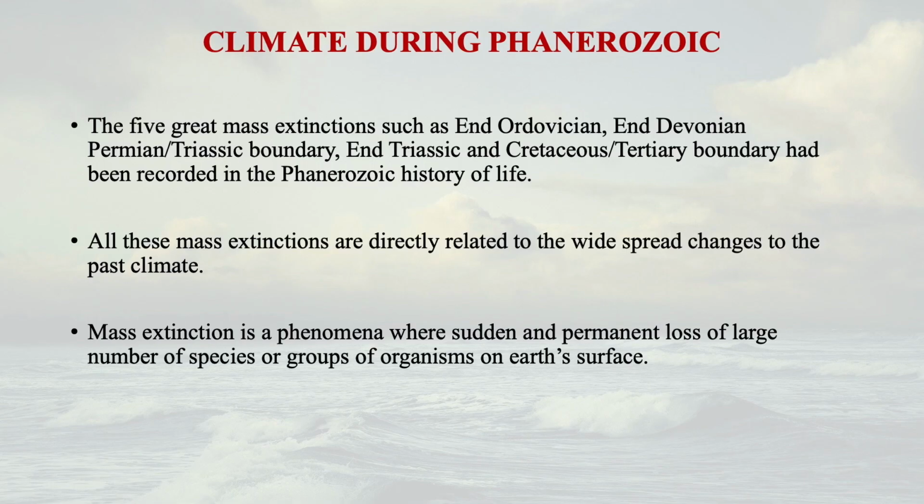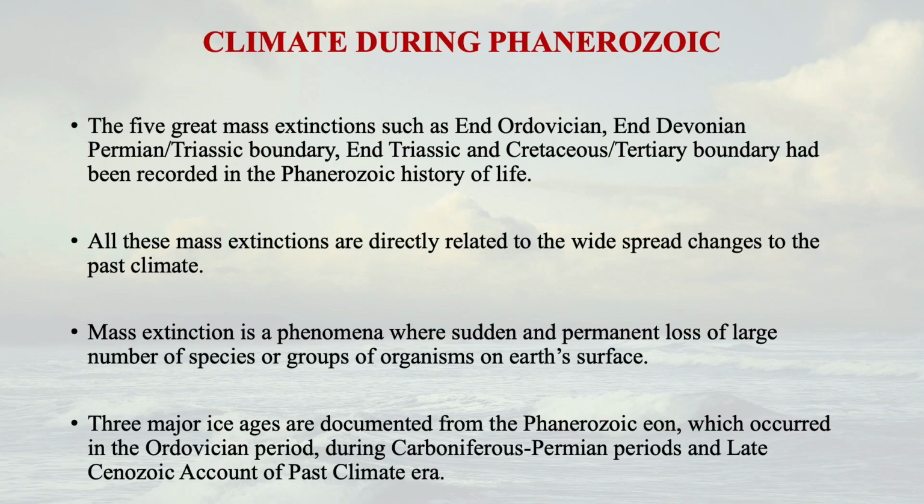Mass extinction is a phenomenon where a sudden and permanent loss of a large number of species and organisms takes place on the Earth's surface. A large number of species, even taxonomic families, are removed from the Earth's surface. That is why it is called mass extinction. It's much more than the background extinction rates. And in the Phanerozoic period, major ice ages have been very well documented.